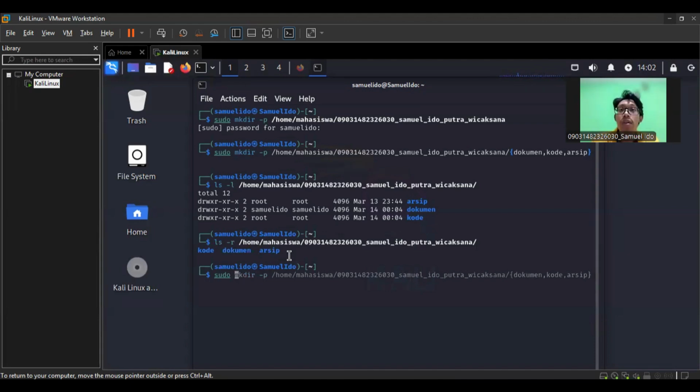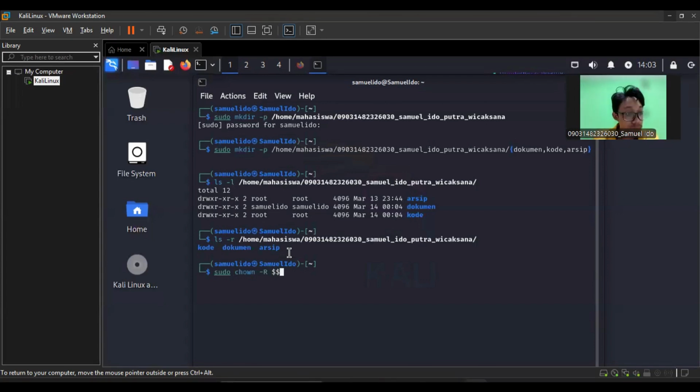Two, file manipulation. Create a file called identity.txt in the document directory, which contains the following information: name, student number, and study program. First, grant access right to the user himself. To create an identity.txt file in the document directory with name and study program information, use the following command.